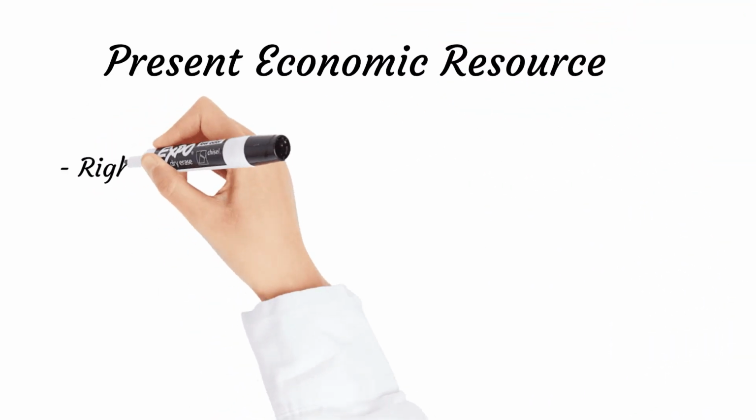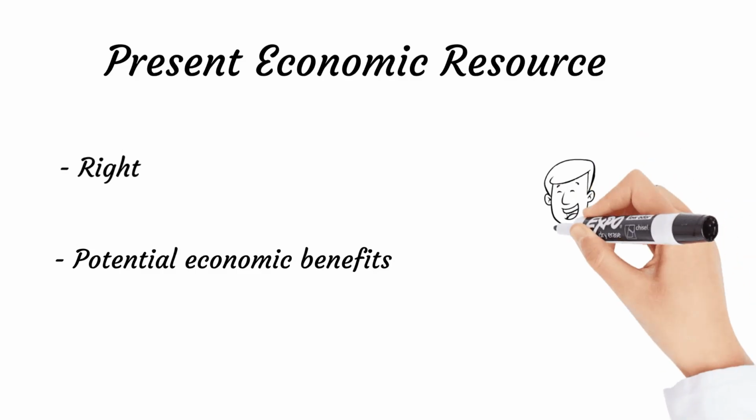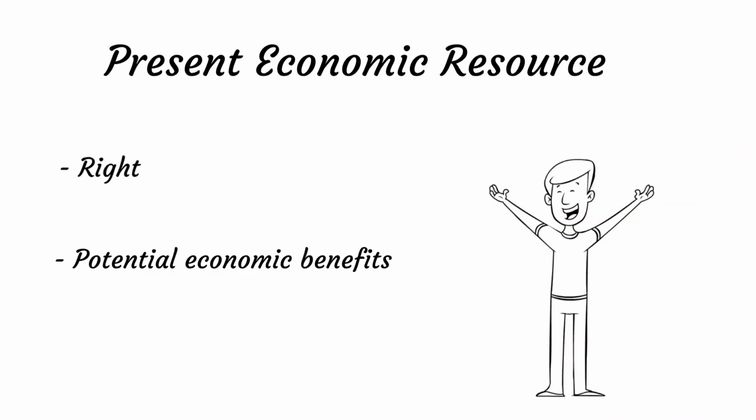Let's begin with the present economic resource. The conceptual framework under IFRS, International Financial Reporting Standards, defines it as a right that has potential to produce economic benefits. Right can take many forms. For example, the right to receive cash called receivable, the right to receive goods called prepayment. Economic benefits could be produced by entitling the entity to receive cash flows or another economic resources. It does not have to be certain, or even highly probable, for the right to exist. The probability could affect other aspects of financial reporting that are not subject to our discussion in this series.